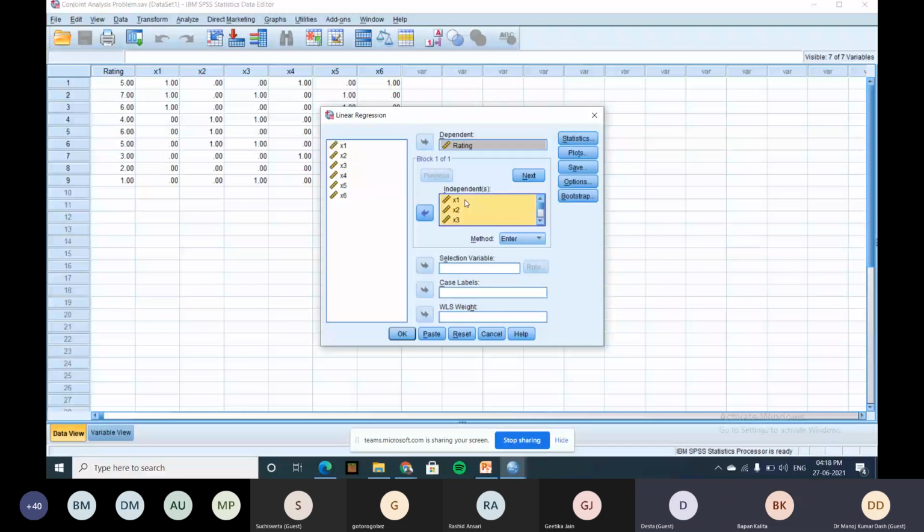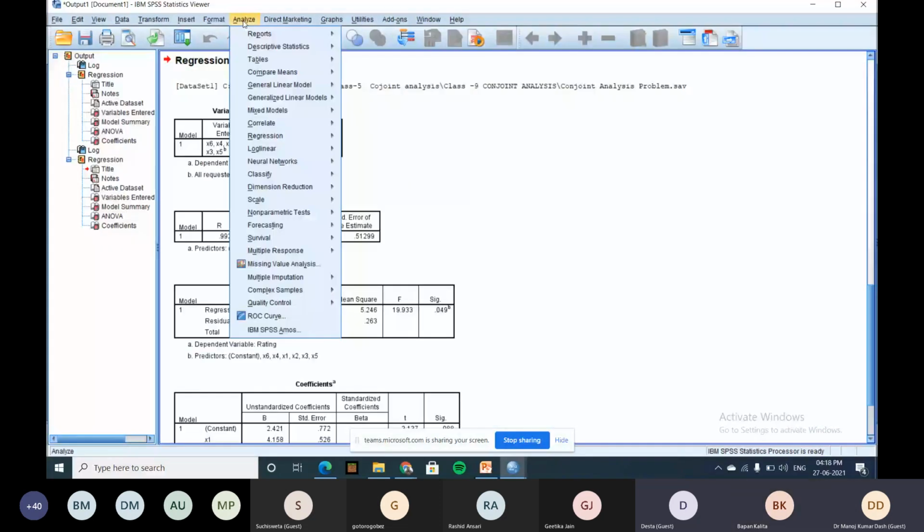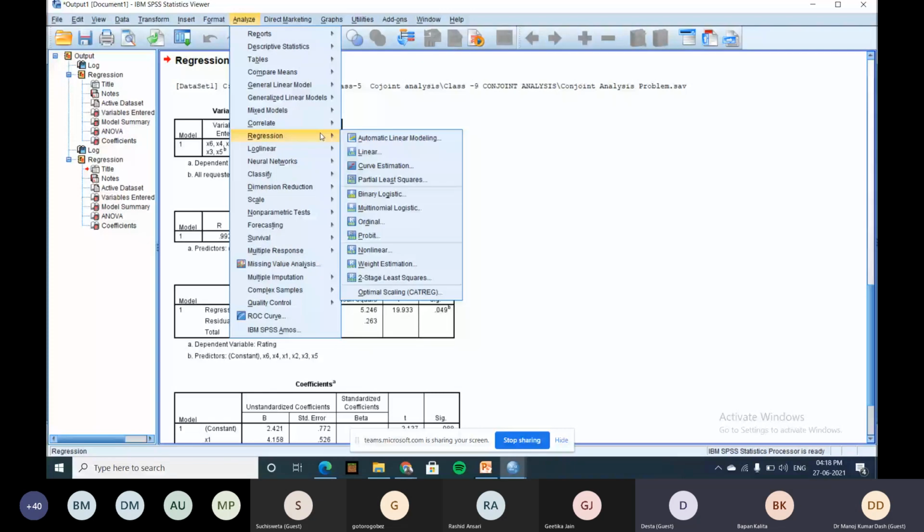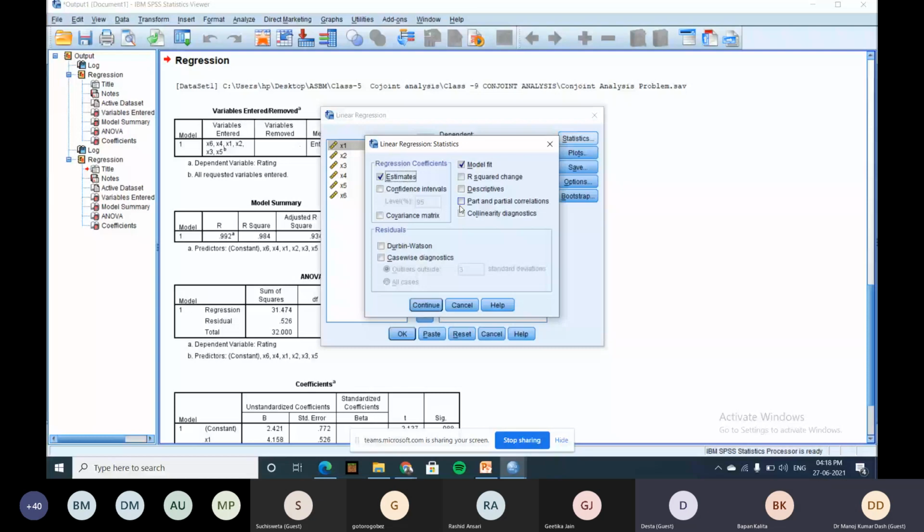Suppose, for example, in regression I go for Statistics. I want Durbin-Watson for autocorrelation. I go for collinearity diagnostics, that is called multicollinearity. Then you can use these two also, no problem. Then OK. Now see, the first is what is R square here?